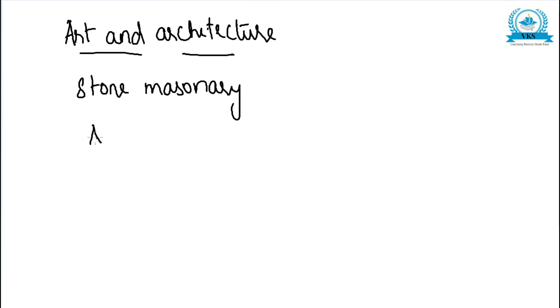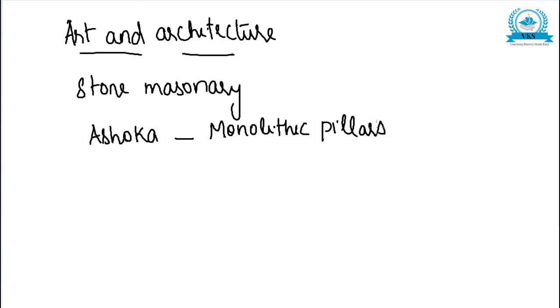In the case of Ashoka, official art under Ashoka is represented by monolithic pillars. Ashoka is known for monolithic pillars on which the king's edicts were engraved.